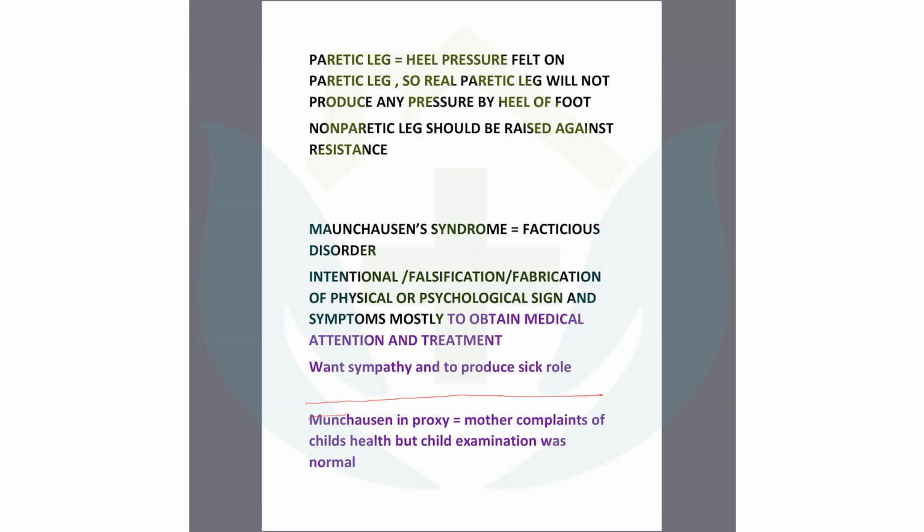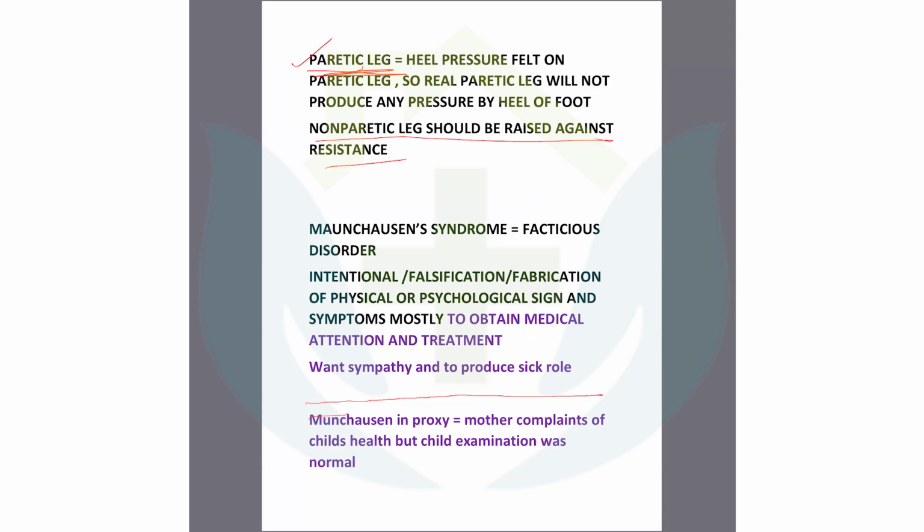But if there is conversion disorder, he or she will give you the pressure on the opposite side, like on the paralyzed side. This is Hoover's sign. You can see this on YouTube; it has been described very easily. So the non-paralytic leg will give the pressure when you move the good leg. If you give resistance to the non-paralytic leg, then you will also feel some resistance from the paralyzed leg. Okay, this is some synergistic action.